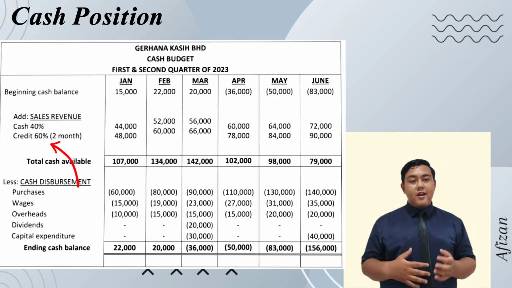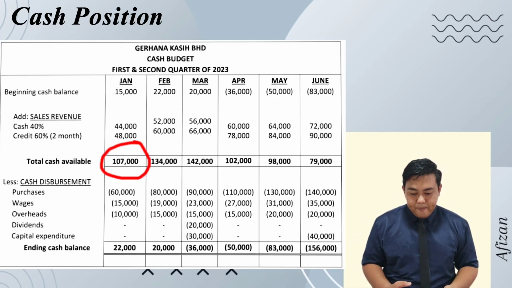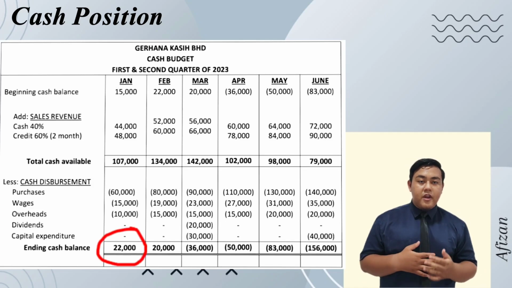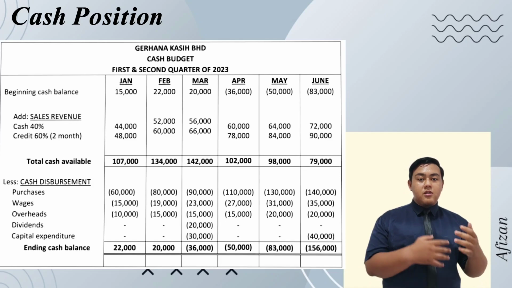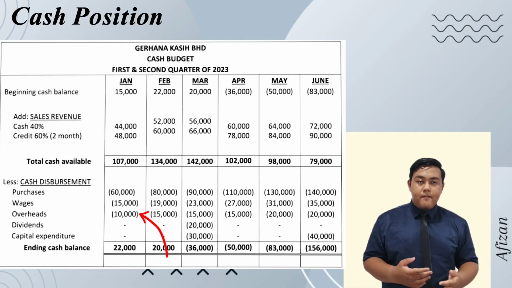The total cash available for January is 107,000 ringgit, and we will get the ending cash balance of 22,000 ringgit after we minus the cash disbursement, which consists of purchases, wages, and overhead.